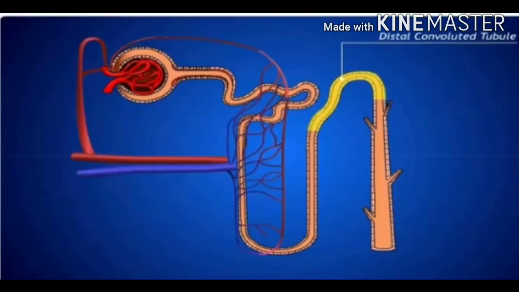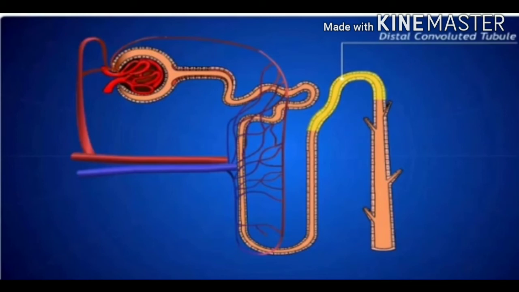Then the last step is tubular secretion. Some nitrogenous waste products like creatinine, urea, potassium and hydrogen ions and other extra salts left in the blood of peritubular capillaries are poured into the tubular part of the nephron in the region of the distal convoluted tubule.